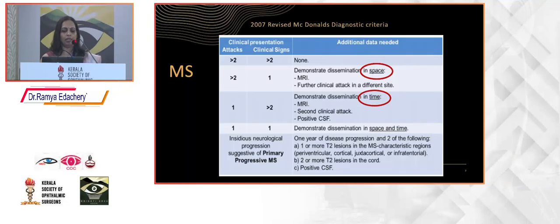So there is a devised McDonald's criteria. I am not going into the details, but you should know two terms. That is dissemination in space and dissemination in time. Dissemination in space means you have different lesions in different locations. Whereas dissemination in time means you have lesions of different ages. The previous MRI can be normal and a new lesion appears. Or in the same MRI, there is a lesion which is enhancing, one which is not enhancing. That is suggestive of an old lesion.